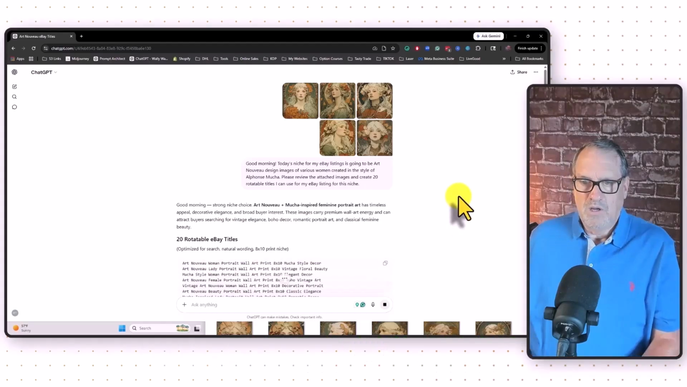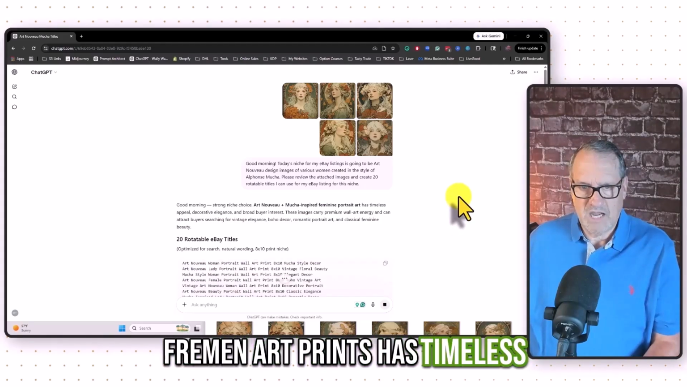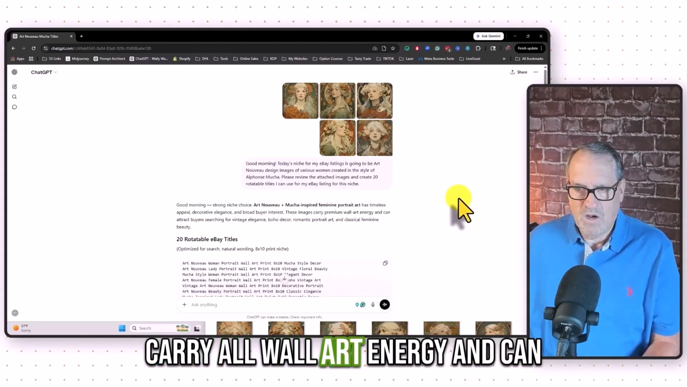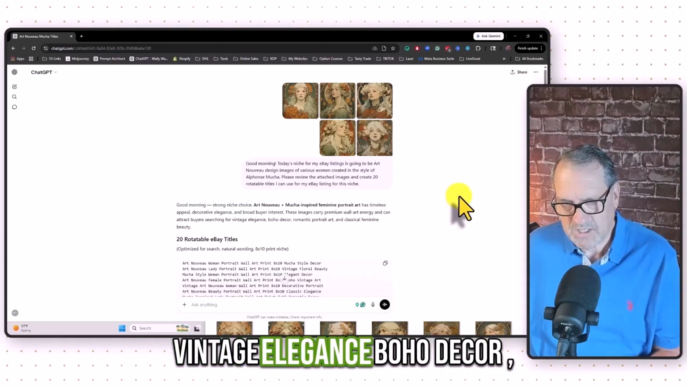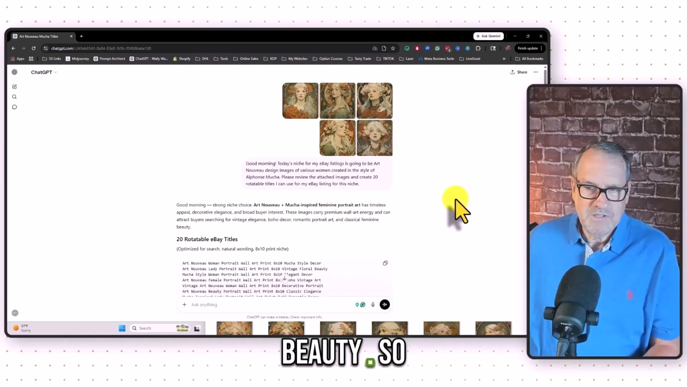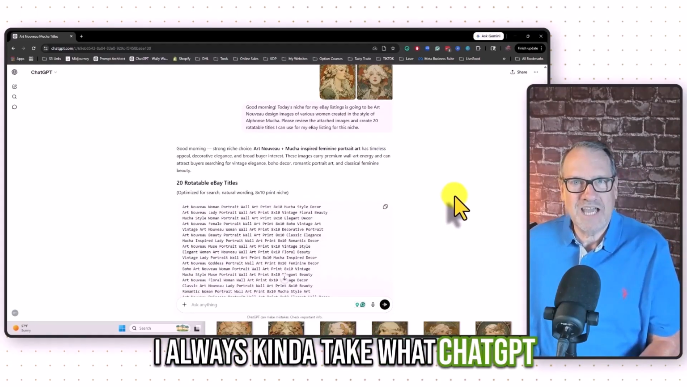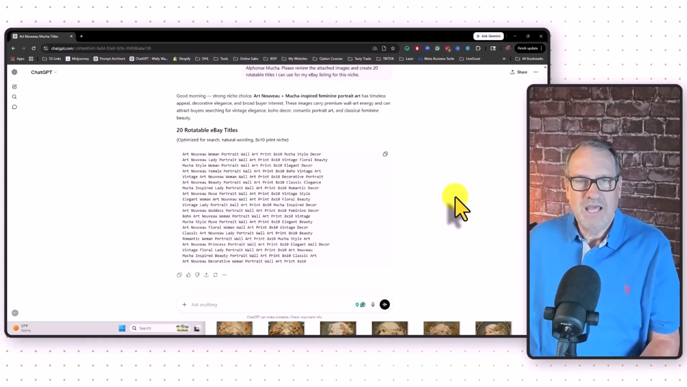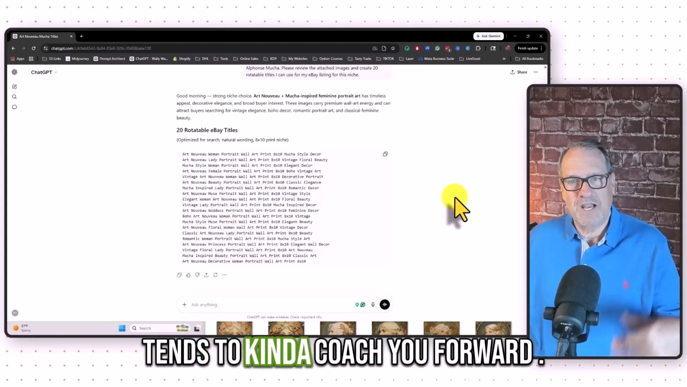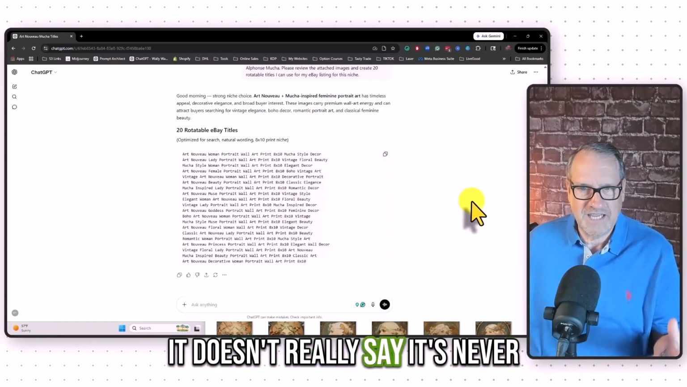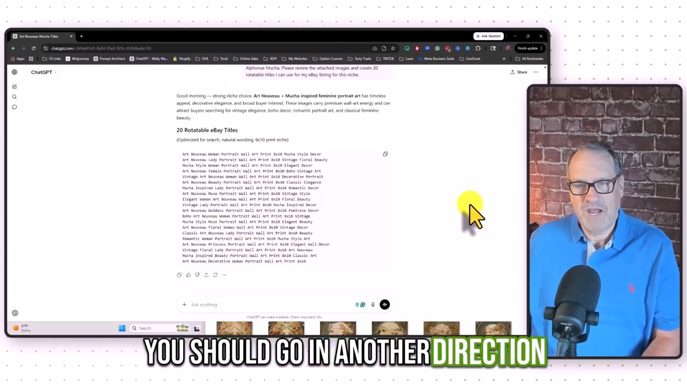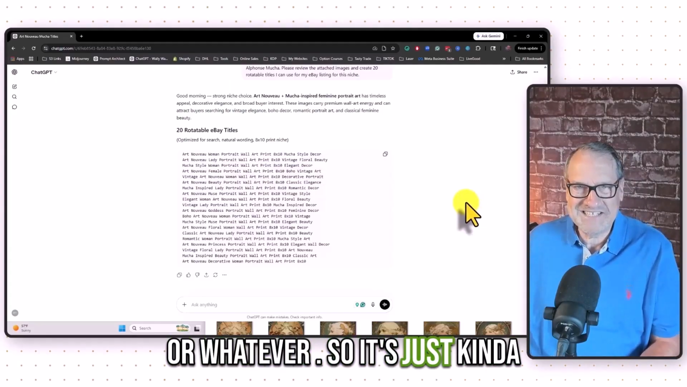So, good morning. Art Nouveau plus Mucha-inspired feminine art prints has timeless appeal, decorative elegance, and broad buyer interest. These images carry all wall art energy and can attract buyers searching for vintage elegance, boho decor, romantic portrait art, and classical feminine beauty. I always take what ChatGPT says with a grain of salt, because it tends to agree with whatever you're trying to do, or it tends to coach you forward. It's never going to tell you, well, this isn't any good, you shouldn't work on this, you should go in another direction. So it's just kind of funny.